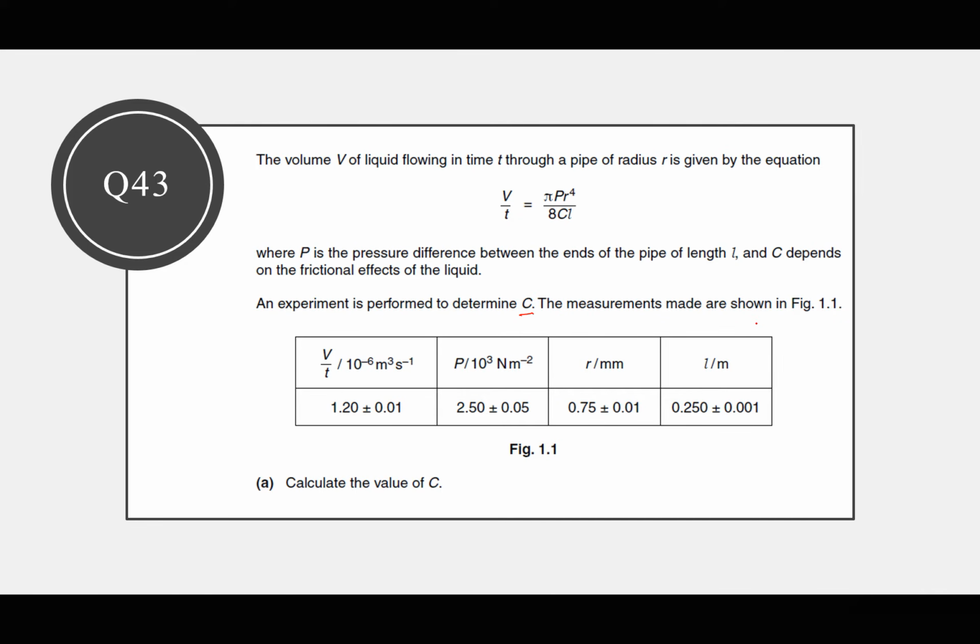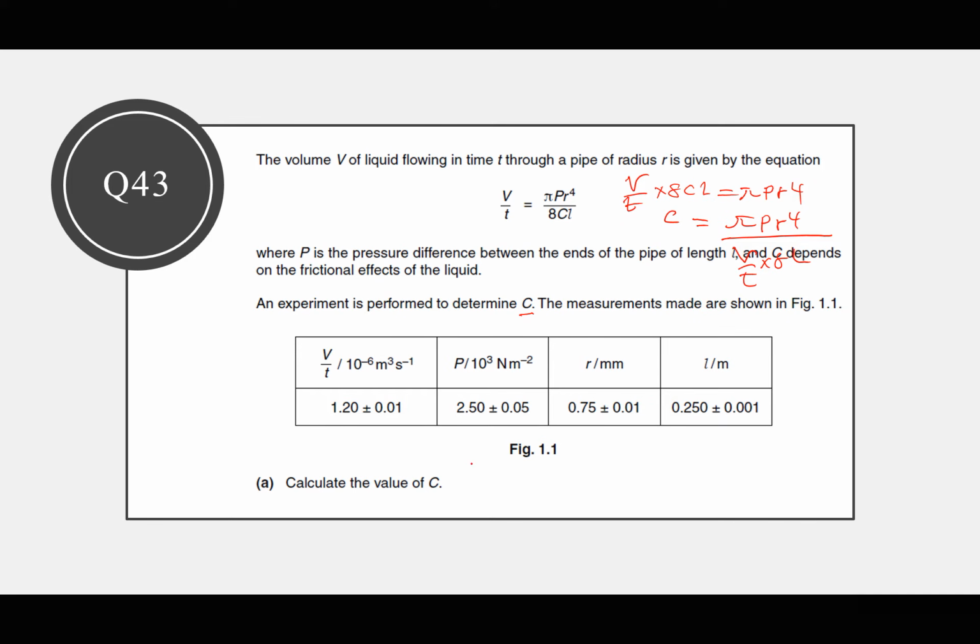So calculate C. To calculate C, I'm going to make C the subject from that above equation. This means I will have V over t times 8CL is equal to πPr⁴. So C is going to be πPr⁴ divided by V over t times 8L. So I'm substituting now.